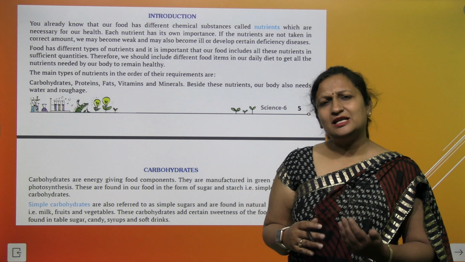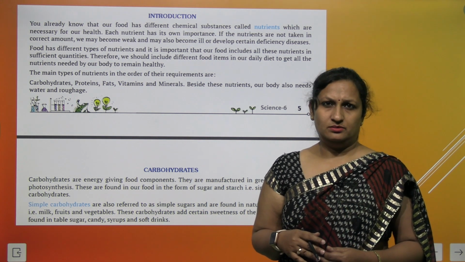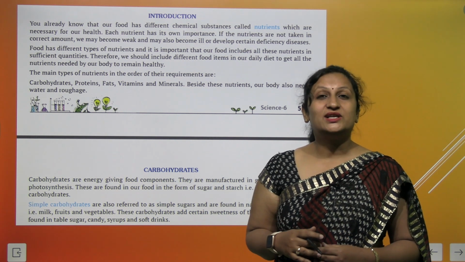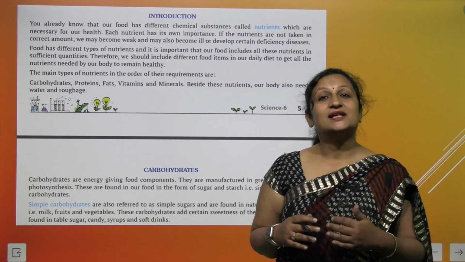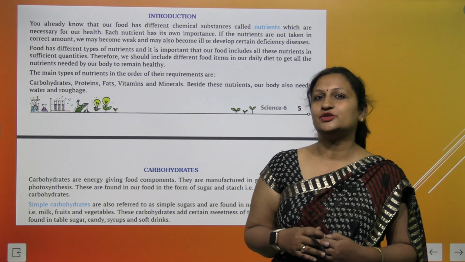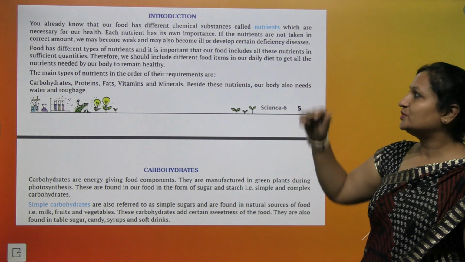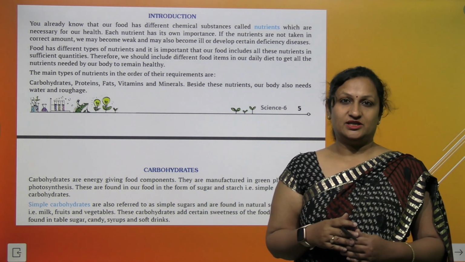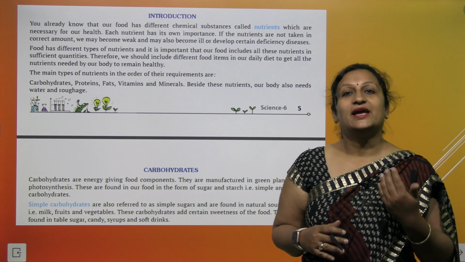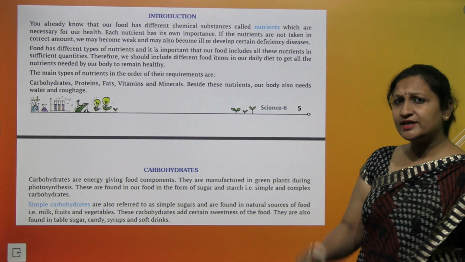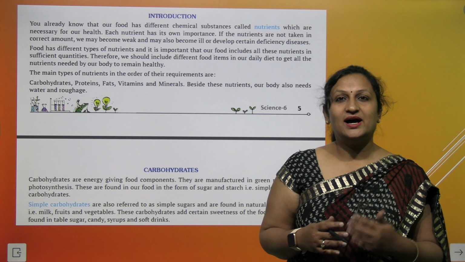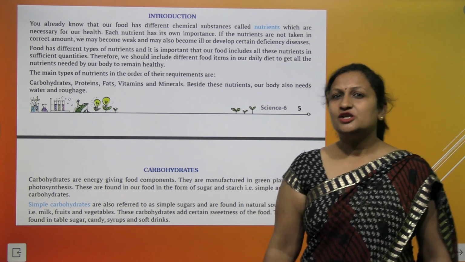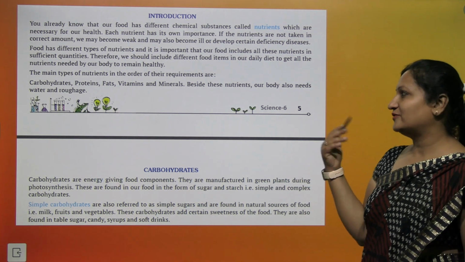So children, tell me, why do you need food? Yes, we all need food for energy. Food gives us energy. Food has different chemical substances in it which are called nutrients, which give us energy to do our day-to-day activity, which helps in keeping us healthy. So what are these nutrients? They are carbohydrates, proteins, fats, vitamins and minerals. So let us study about all of them.